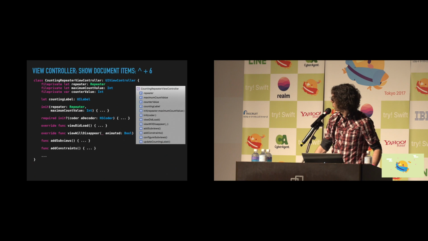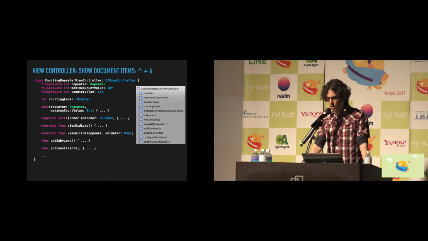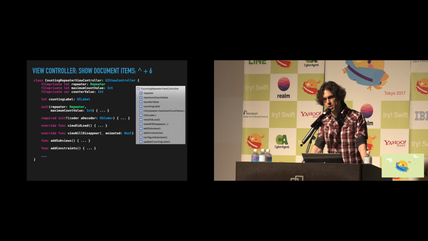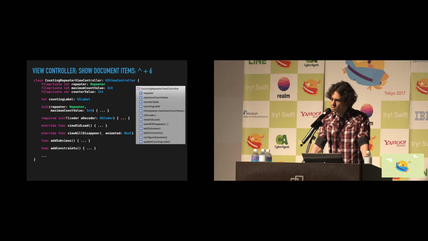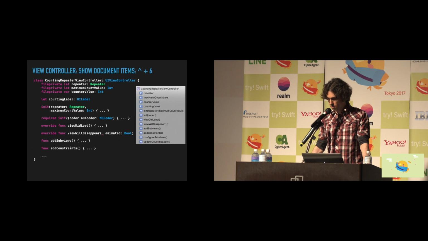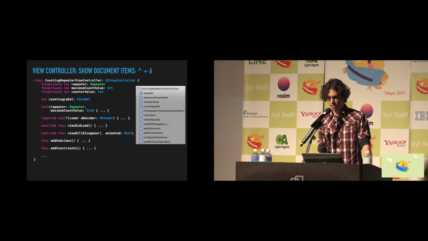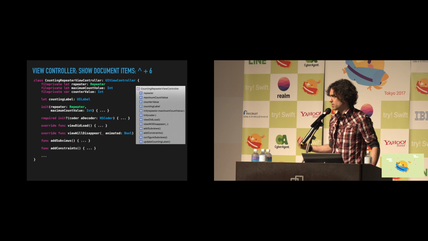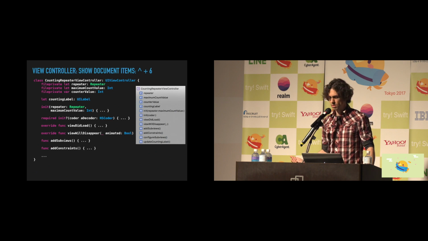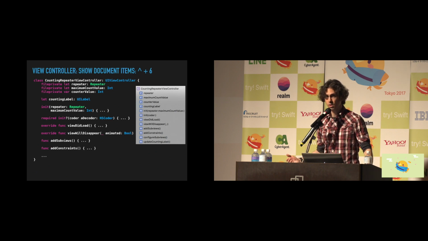So we open up a view controller and we take a look and wonder, okay, where should I put these new UI objects or methods? I like to go to the jump bar, Control-6, and pull up a great view of what's going on inside the source file. And so taking a look at this, I'm presented with a number of things, but it's kind of difficult for me to find what I'm looking for because it's not really organized.